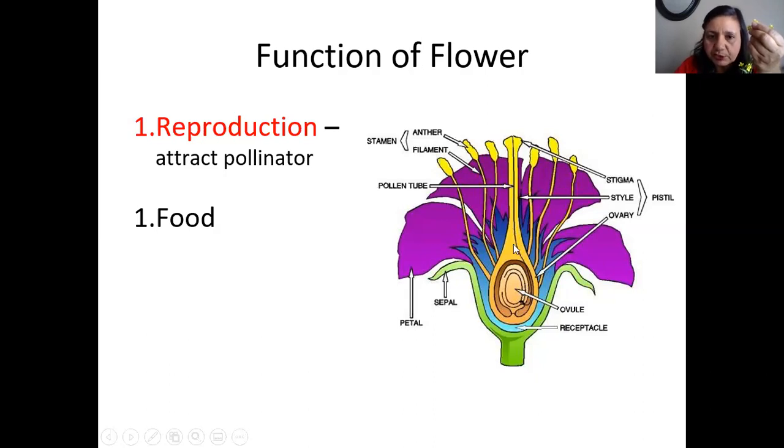There is a pollen tube, and these are called the filament. The sticky yellow thing is called the anther. Below the plant, the greenish thing is called the sepal. If you go down to here, you'll see the ovule, just like in a human. And it's called the receptacle. They also have the ovary. All this female part is called the pistil, and the male part is called the stamen.